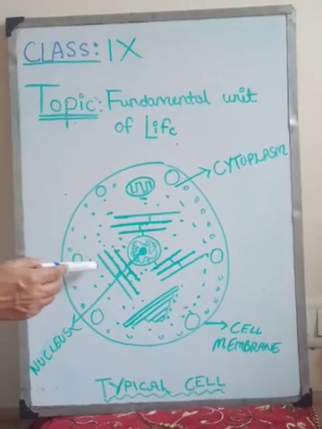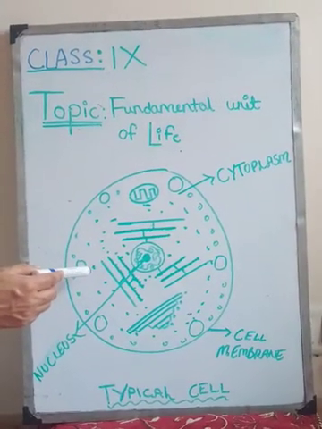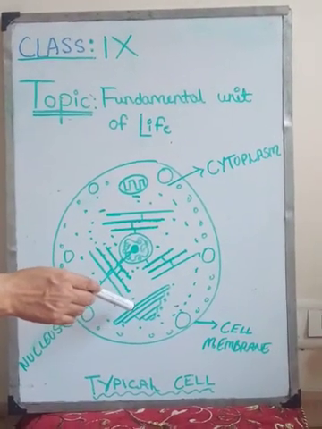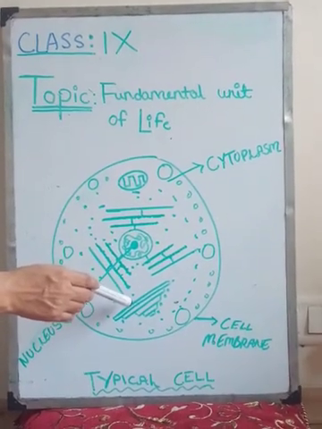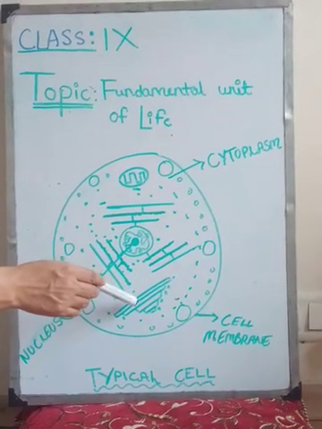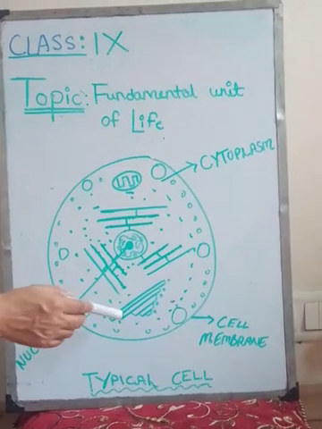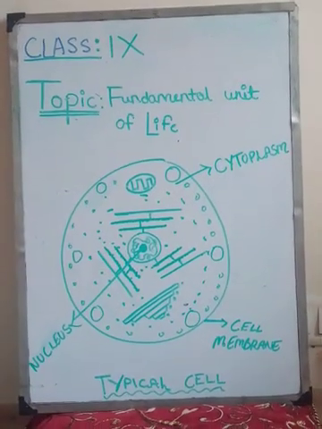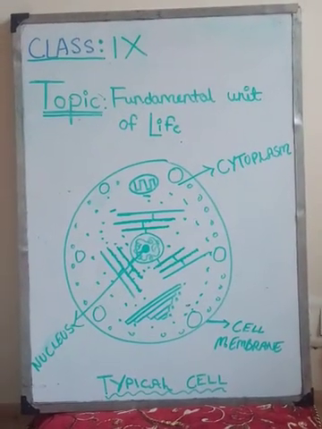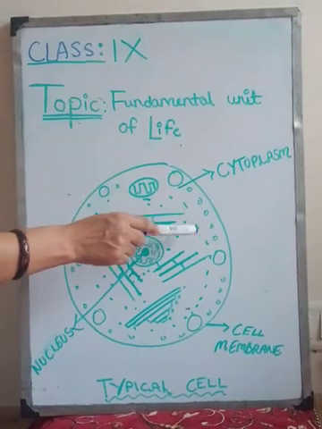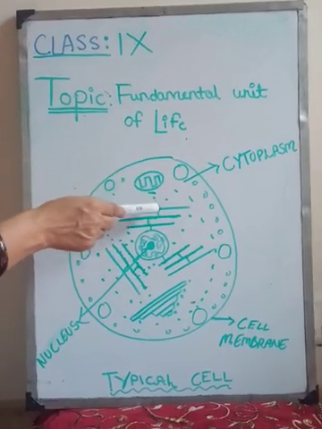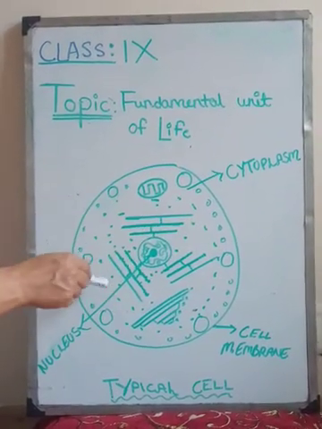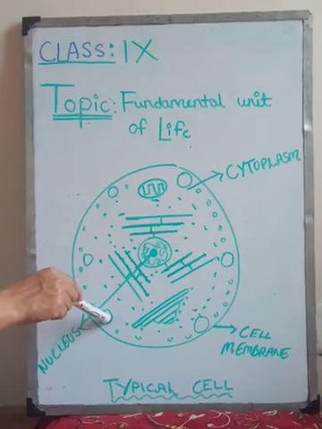Now, the Golgi apparatus. The main function of the Golgi apparatus is to store, modify, package and dispatch substances. It is also involved in the synthesis of the cell wall, plasma membrane, and lysosomes. Lysosomes are called suicidal bags because they contain very powerful digestive enzymes. If the cell accidentally gets damaged, the lysosome bursts and it can damage the whole cell. So that is why it is also called a suicidal bag.